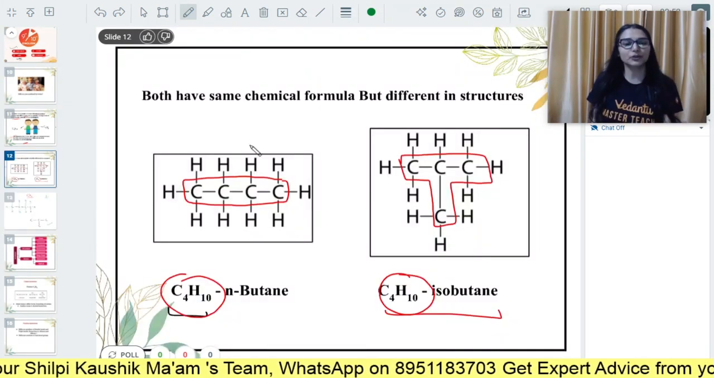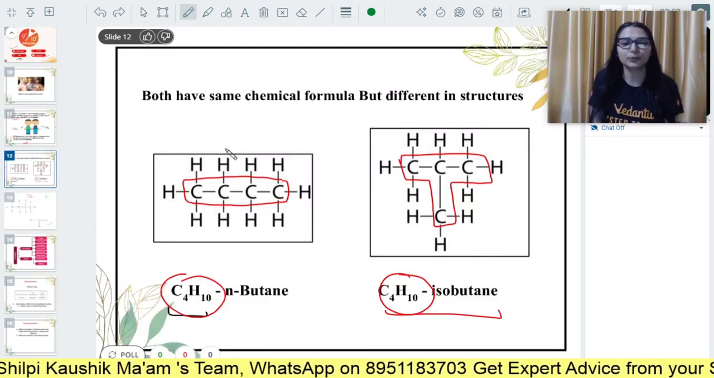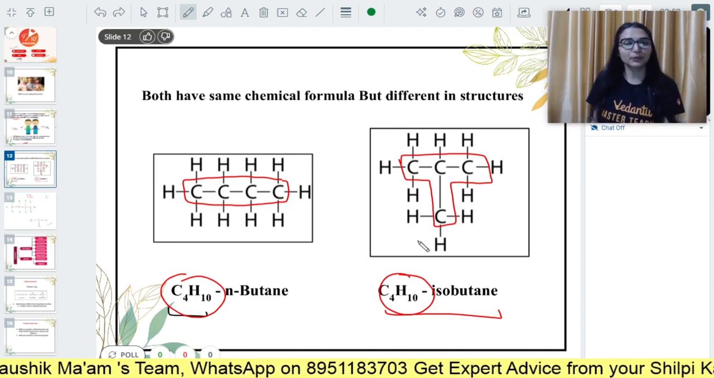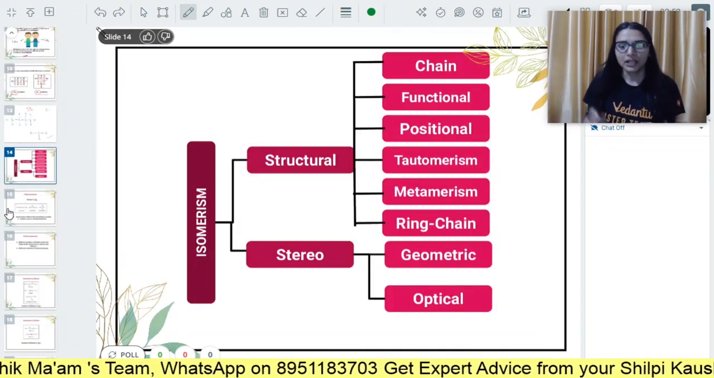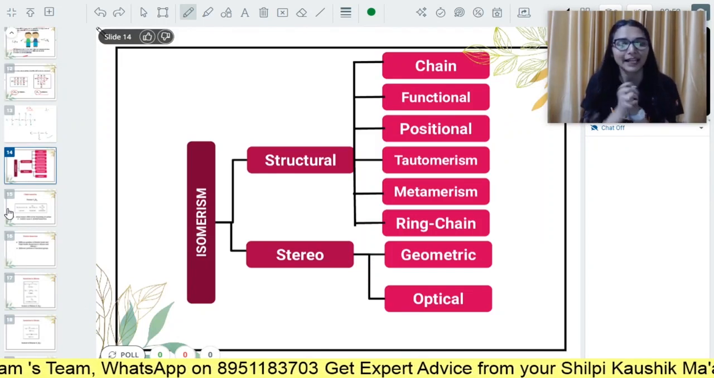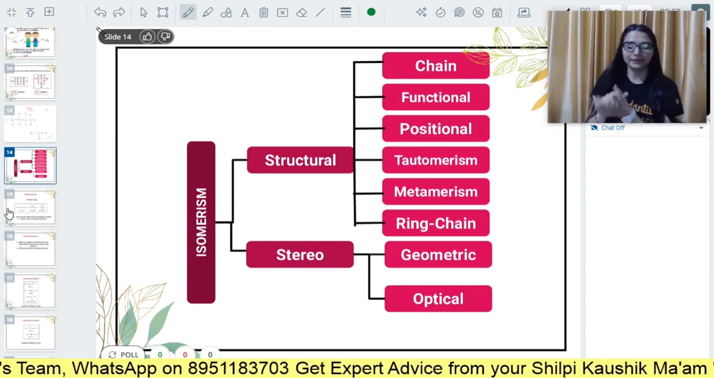So how many structural isomers were there for butane? 2. Butane, normal butane and isobutane. Okay. So let's see, I'll tell you some basic types of isomerism that will help you to frame answers in exam.